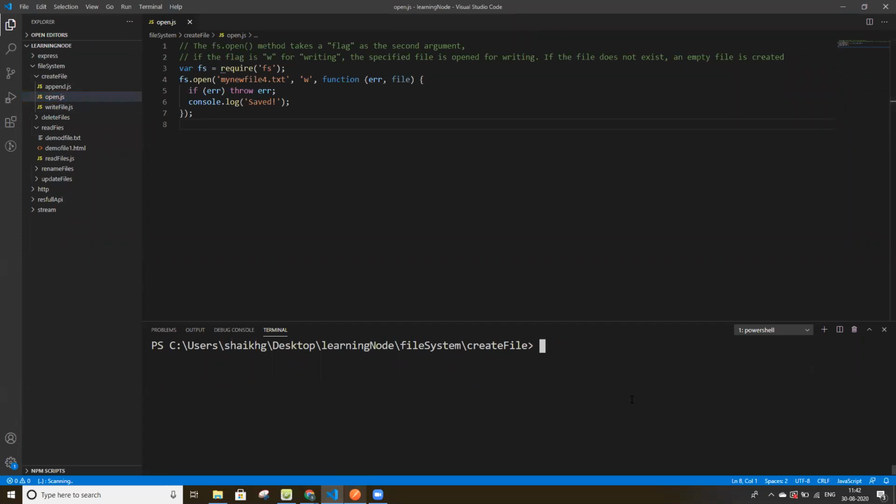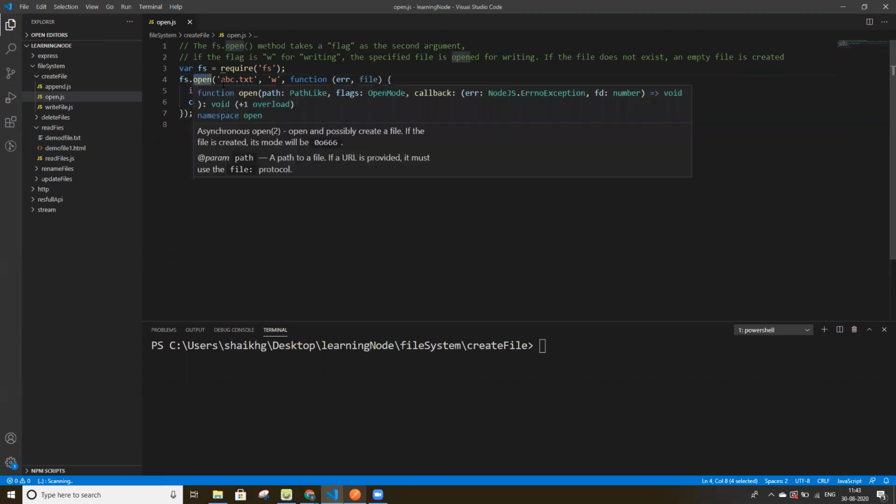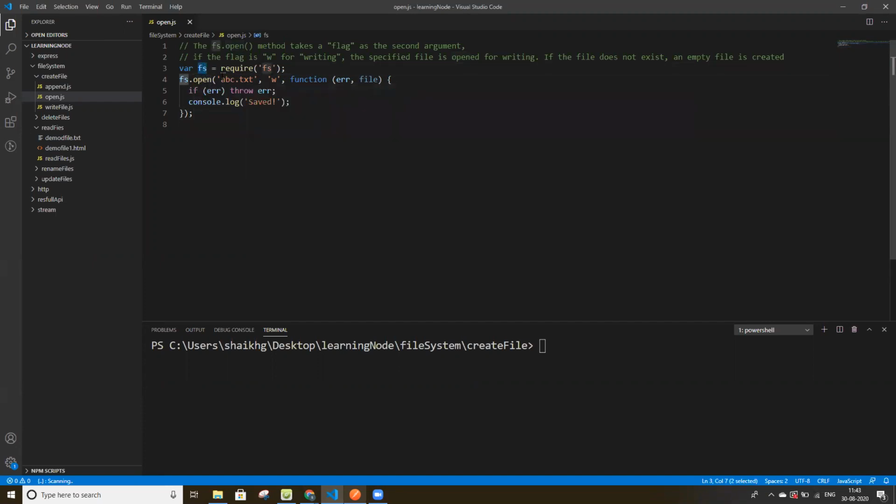If you want to write a file with any name, like I want to write a file with the name abc.txt, with the help of the open method, which is present in the fs module, we can write our abc.txt file. It will see whether this file is available in this directory or not.